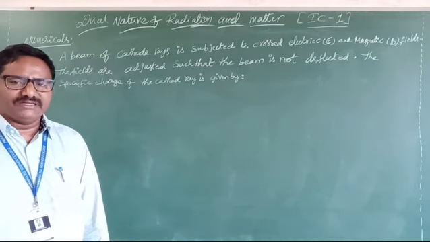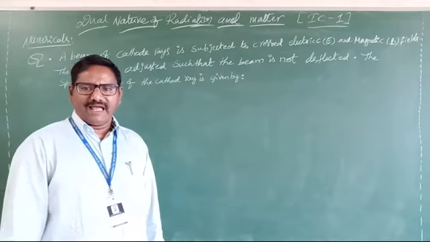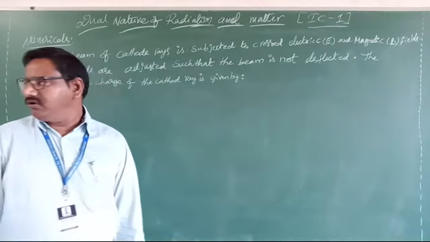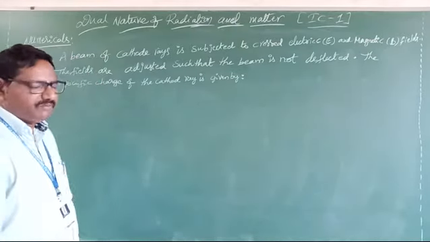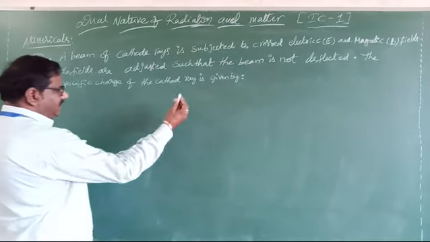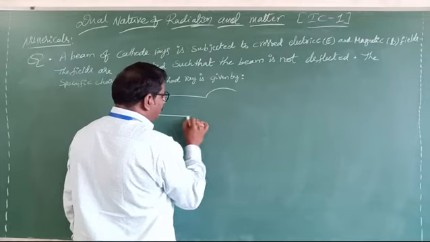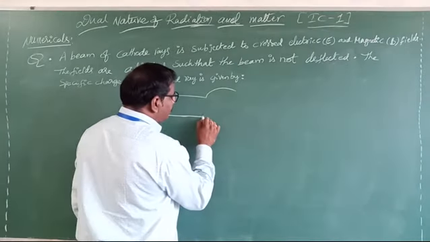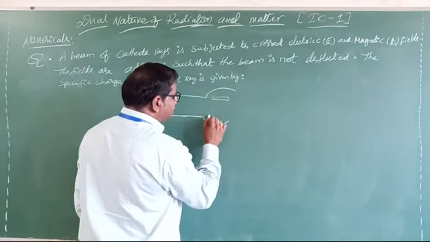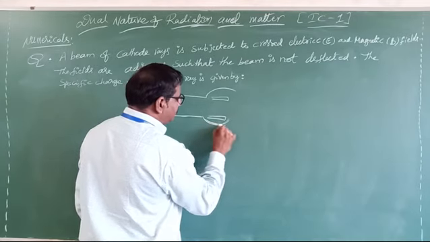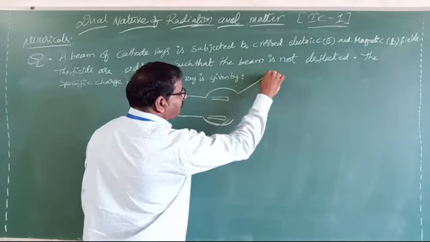Whenever a high potential is applied between anode and cathode, a cathode ray passes from one place to another, just like this. Yesterday I already showed a diagram like this. Here we have two metal plates arranged, and then a fluorescent screen.